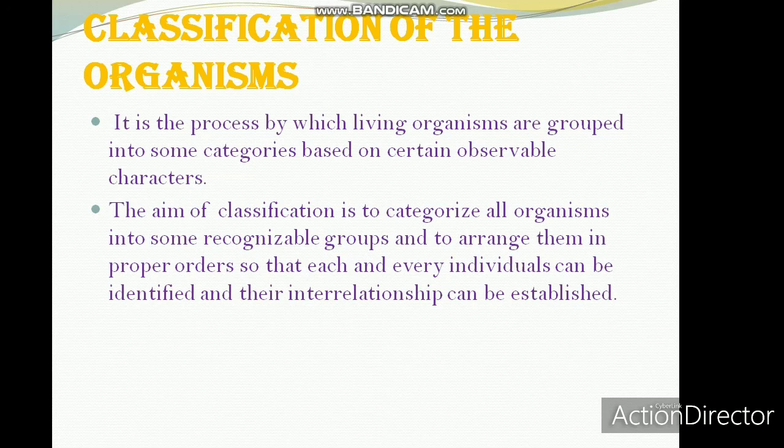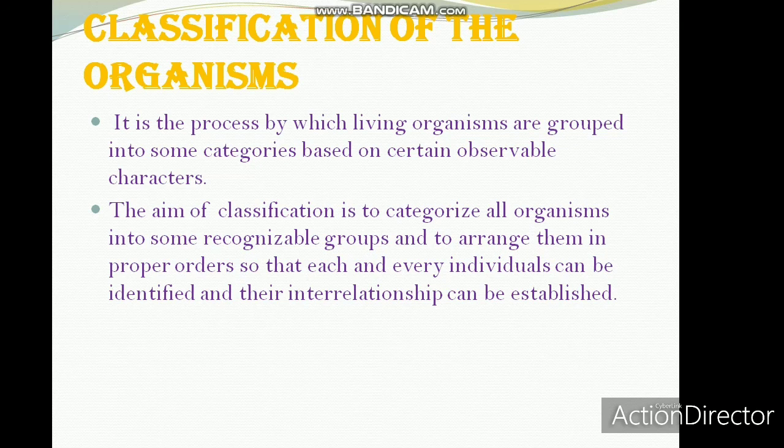Suppose we are talking about a certain plant, a mango tree, and we are identifying its characters: it fruits in the months of May and June, the fruit is yellow in color, the flowering season is April. So these are the observable characters. In the same way, we can categorize the flowering characteristics of a flowering plant, when a flower is going to bloom. So these are observable characters.